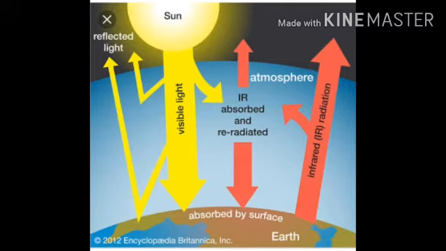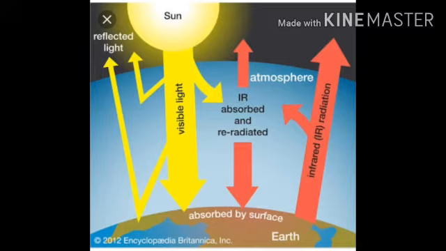Why? Because some heat energy is absorbed in between, and the remainder is retained by the earth's surface. While some is absorbed, heat is also radiated by the earth into space. Some is absorbed into the atmosphere, some by the earth's surface, and some is radiated back to the atmosphere or reaches space.